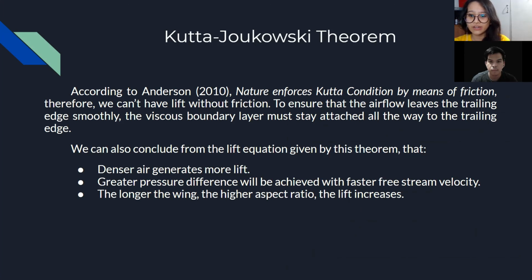To ensure that the airflow leaves the trailing edge smoothly, the viscous boundary layer must stay attached all the way to the trailing edge, and this boundary layer can't be formed without friction. Furthermore, we can conclude from this lift equation that denser air generates more lift, greater pressure difference will be achieved with faster free stream velocity, and the longer the wing, the higher aspect ratio, the lift increases.